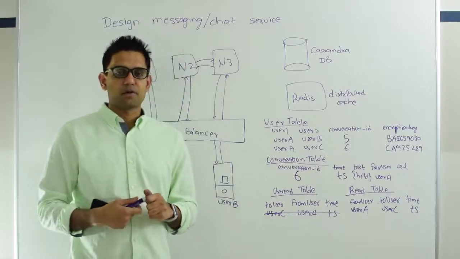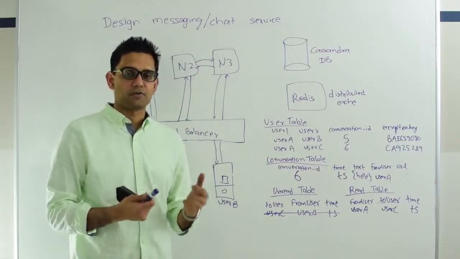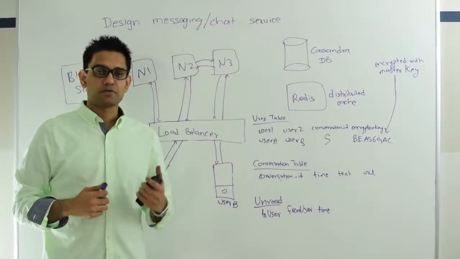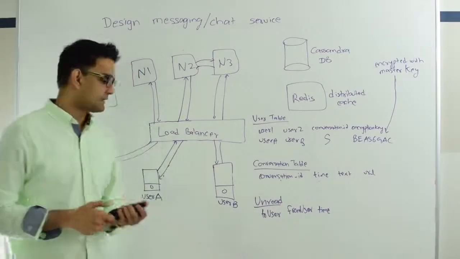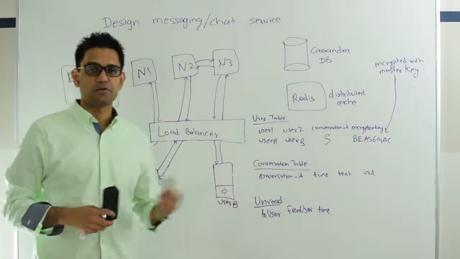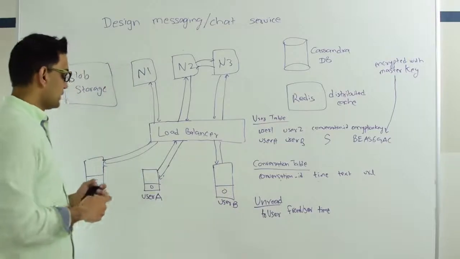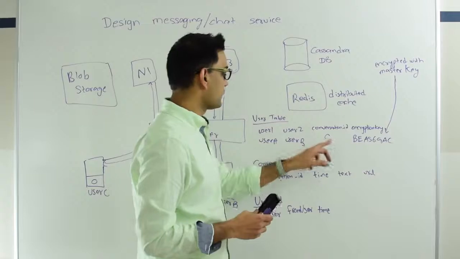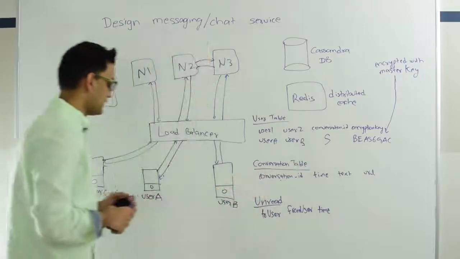So next, let's talk about how we handle the case where user A wants to send a picture to user B. Now user A takes a picture on his device and he wants to send that picture to user B using Messenger. So first, the device already has this information about user B, which is the conversation ID and the encryption key.